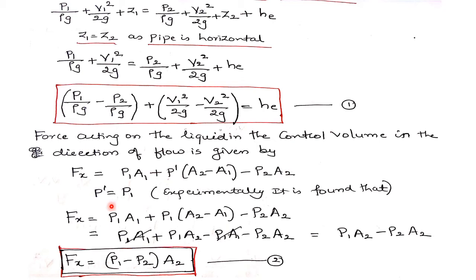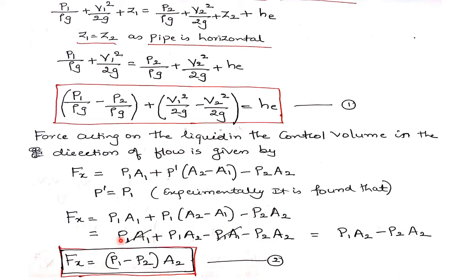Experimentally it is found that P dash is equal to P1; it has already been calculated. So let me substitute P dash equal to P1 in this equation. Once again I will write the equation: Fx is equal to P1 into A1 plus P1 into A2 minus A1 minus P2 into A2. If you expand this equation, P1 into A1 plus P1 into A2 minus P1 into A1 minus P2 into A2.